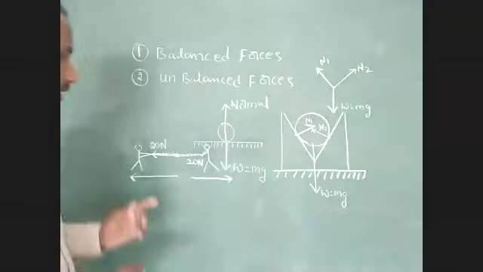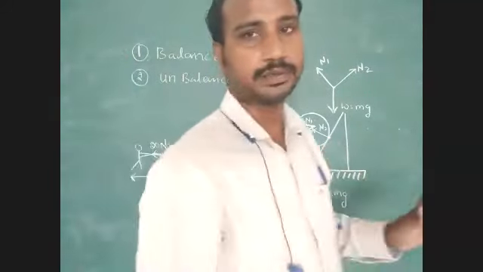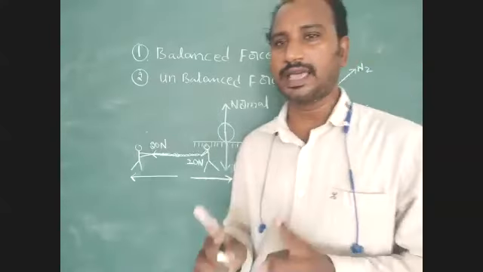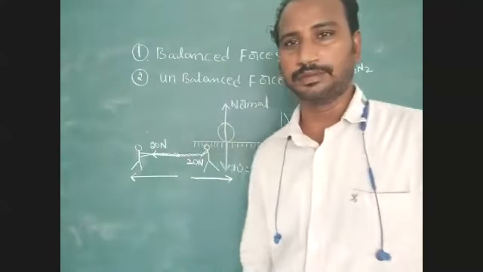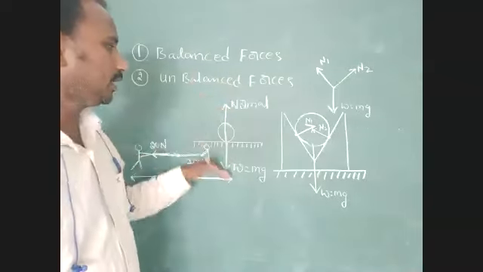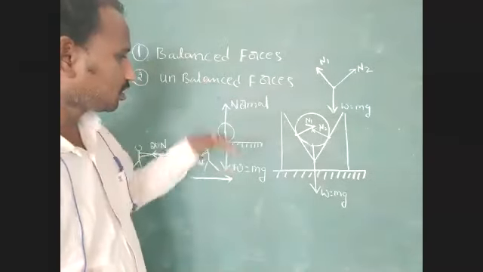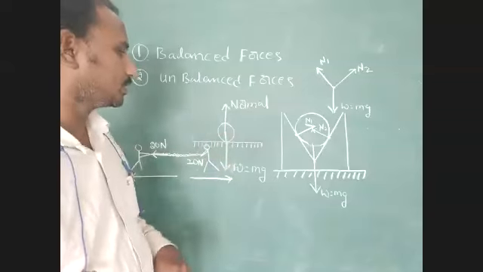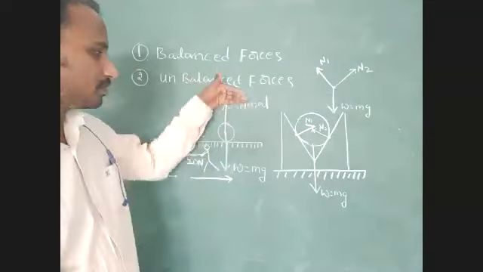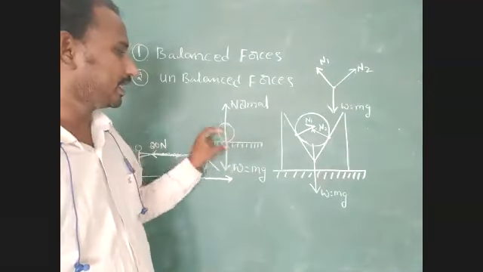These 2 forces are called balanced forces. These 2 forces act in opposite directions, and their magnitude is the same. Then that body remains at rest.